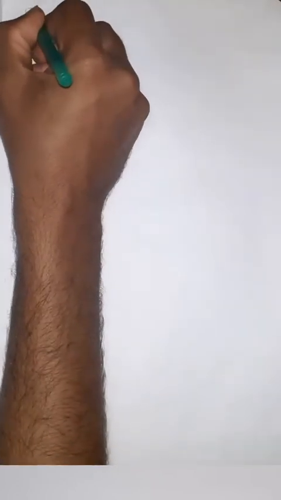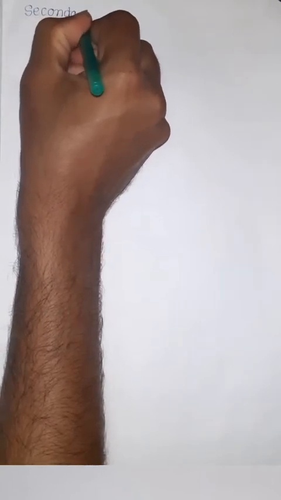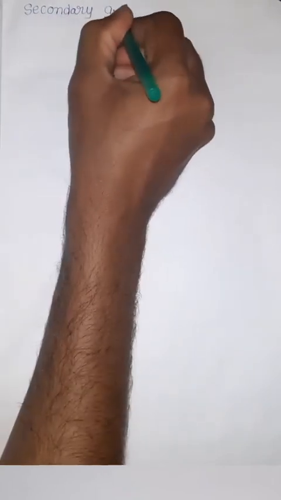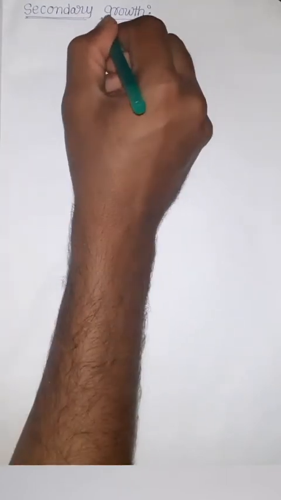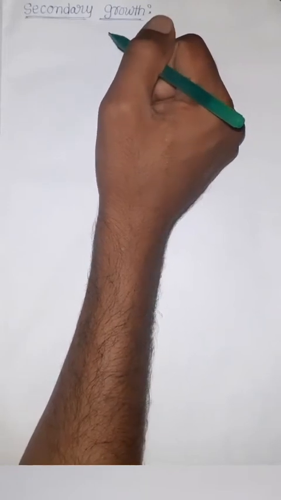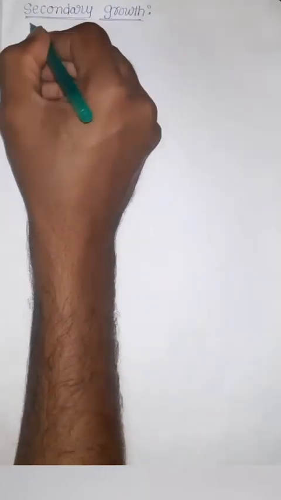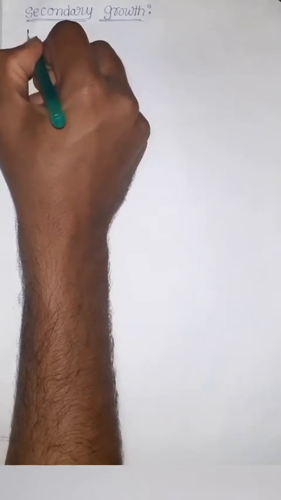Now we will discuss secondary growth in dicot stems. We already know the definition of secondary growth. It is an increase in the girth or radius of the primary stem to tolerate the pressure of aerial parts.